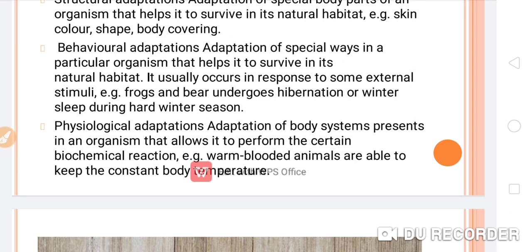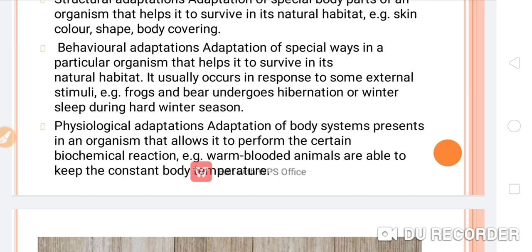Now, physiological adaptation. What is physiological adaptation? It is the adaptation of body systems present in an organism that allows it to perform certain biochemical reactions.